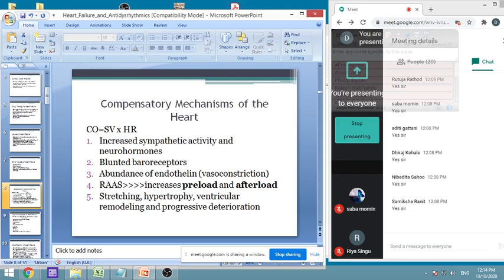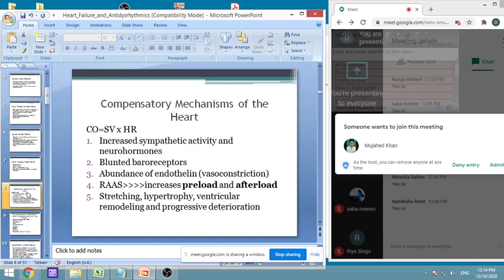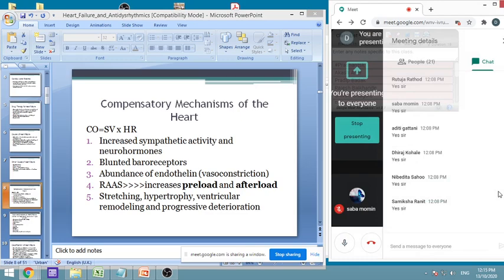Baroreceptor will not be able to sense the pressure properly, and therefore it will give wrong information. Then endothelin will be released in more amount, which results in vasoconstriction. Then the renin angiotensin aldosterone system, that is called RAS. So that will increase the preload and afterload.